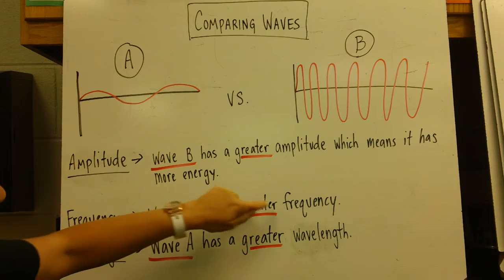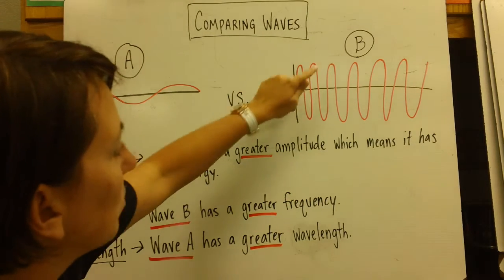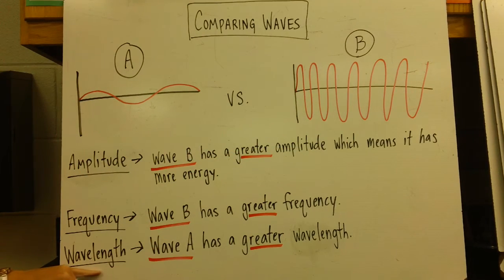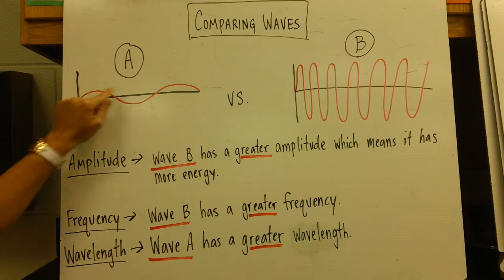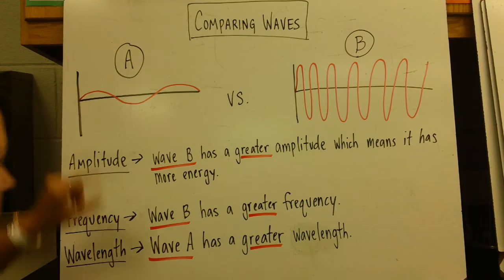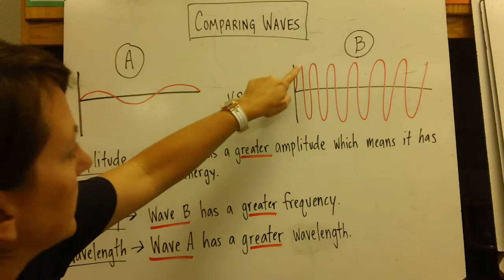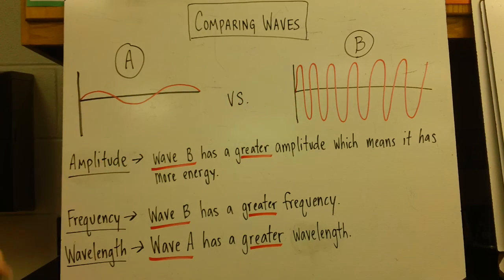Wave B has a greater frequency. Many more waves are going to pass a given point every second. And according to wavelength, wave A actually has the greater wavelength. These waves, the distance from crest to crest here is greater than the distance from crest to crest here.